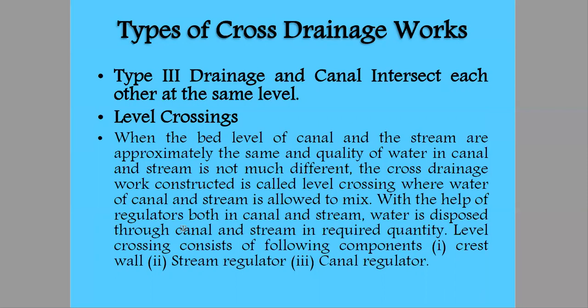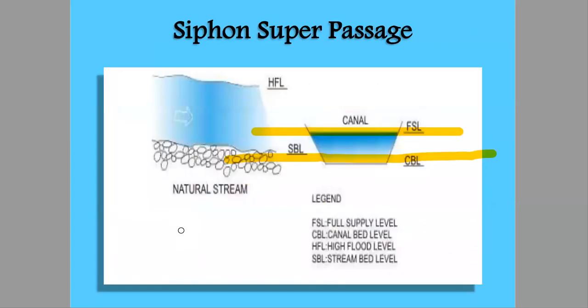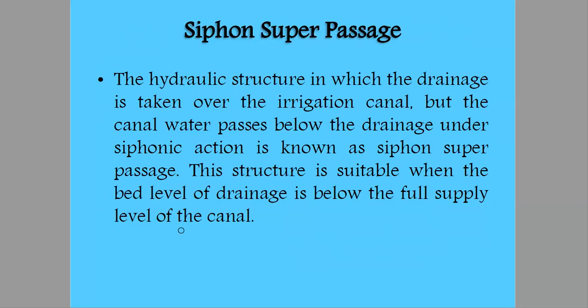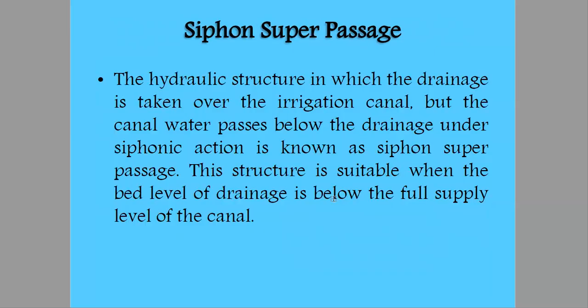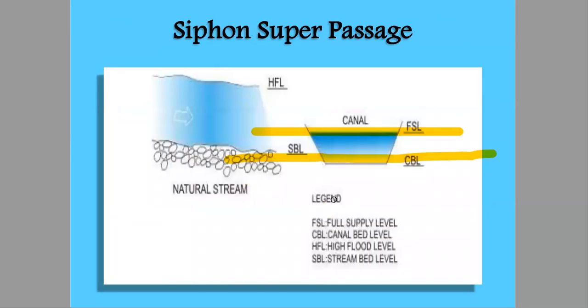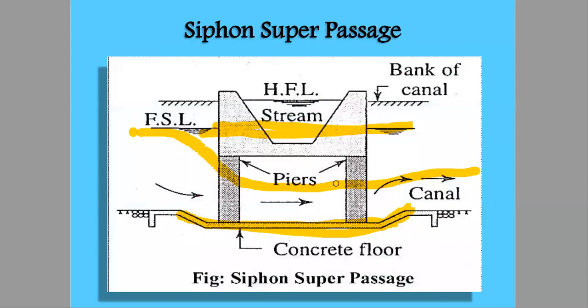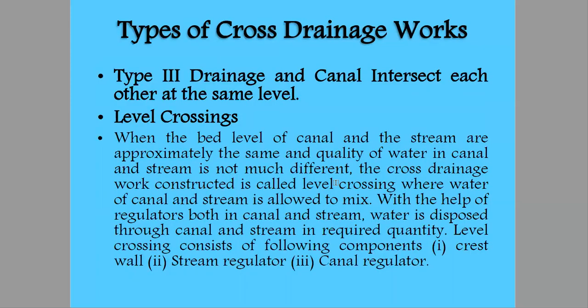When the full supply level of the canal is below the bed level of the natural drainage system, that leads to the structure called superpassage. The second situation is when the bed level is below the FSL of the canal, then this leads to the requirement of siphonic action. This will lead to a siphon superpassage.